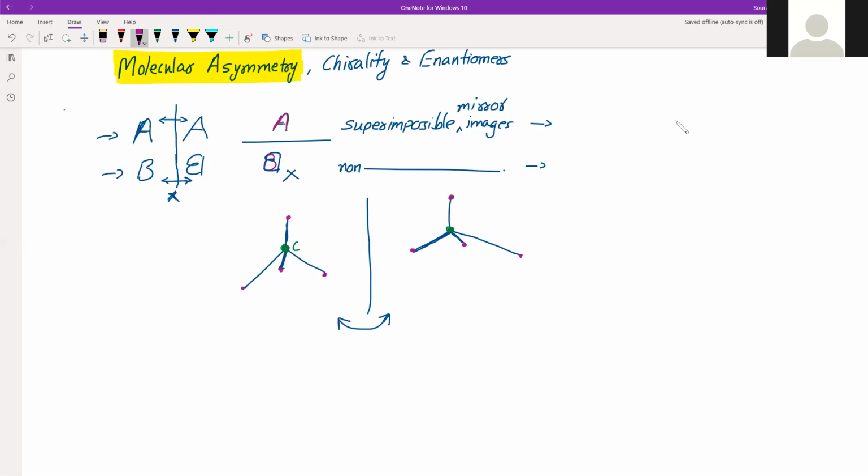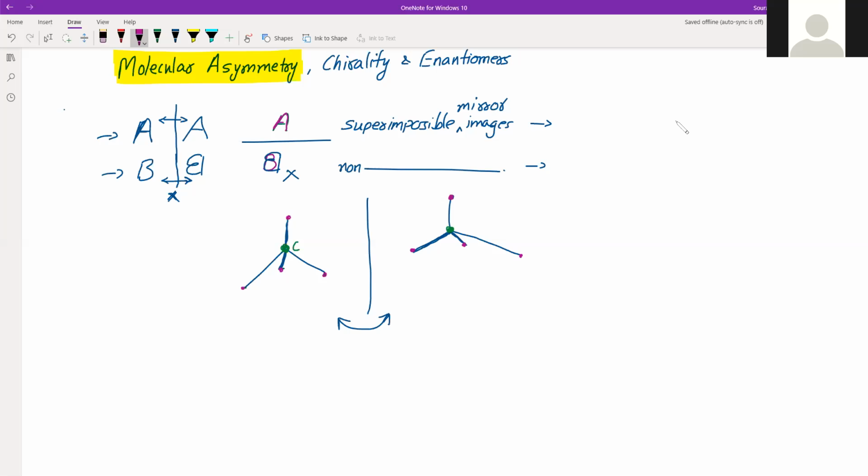That is how even organic molecules where carbon is involved can have mirror images, and those mirror images can be superimposable or non-superimposable. Right. So this optical activity in the three-dimensional arrangement of atoms is actually due to this difference in mirror images.